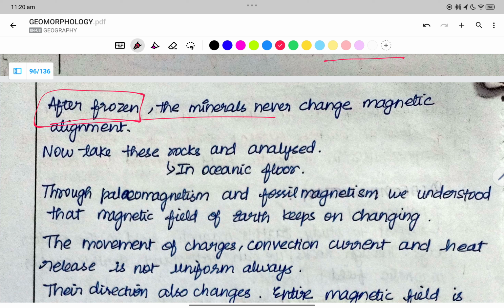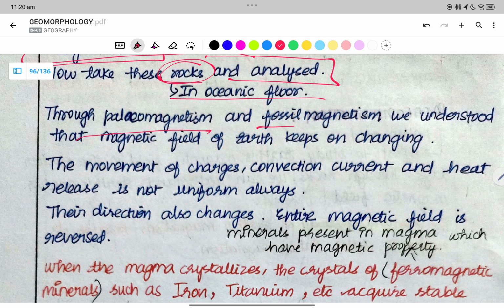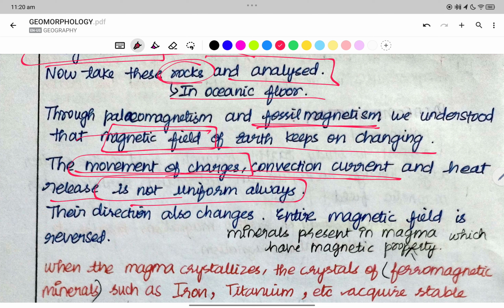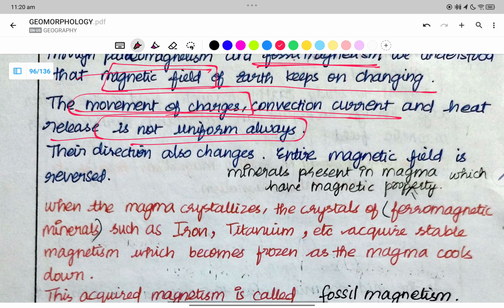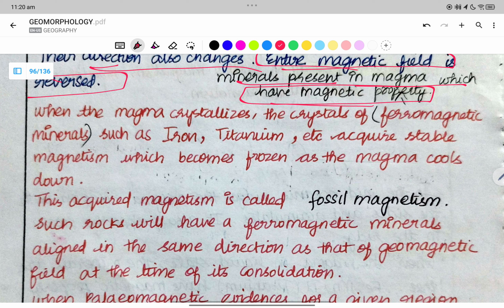After freezing, the magnetic minerals never change their magnetic alignment. Now these rocks are analyzed. Through paleomagnetism and fossil magnetism, we understood that the magnetic field of the Earth keeps on changing. The movement of the charges, convection currents and the heat are not uniform always, so their direction also changes. The entire magnetic field is reversed. Now we have minerals present in the magma which have magnetic property.